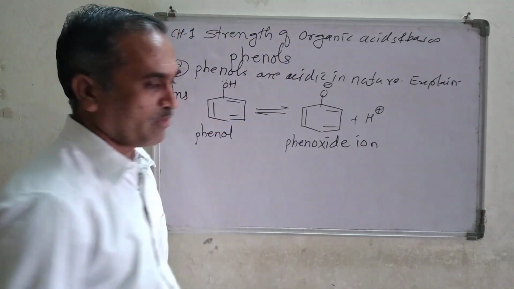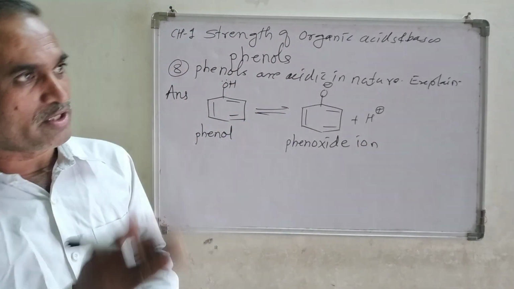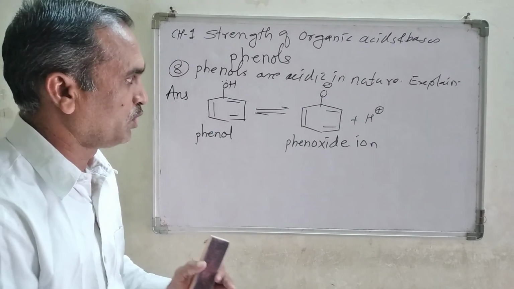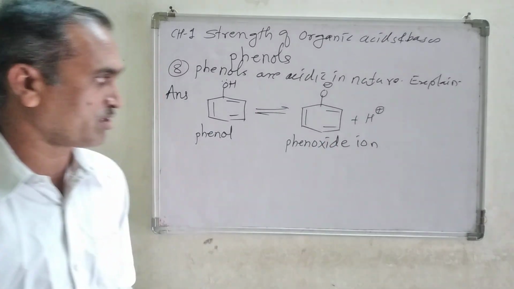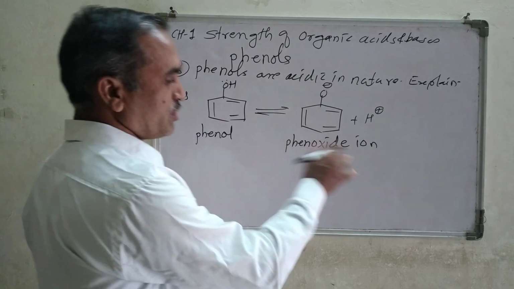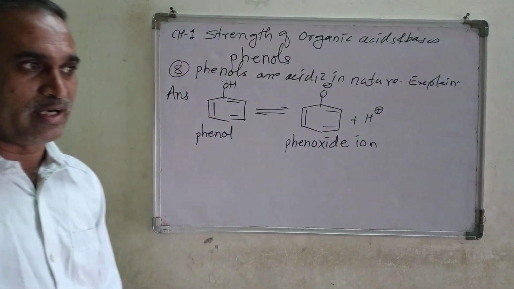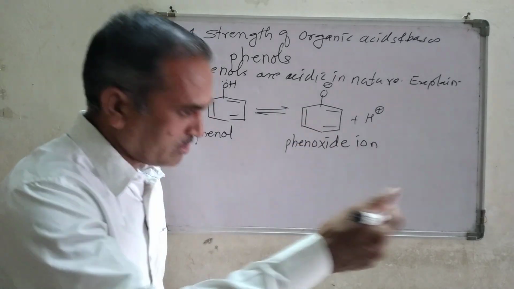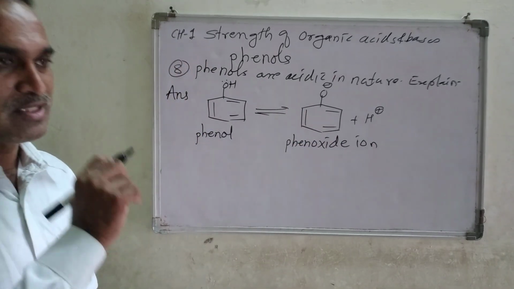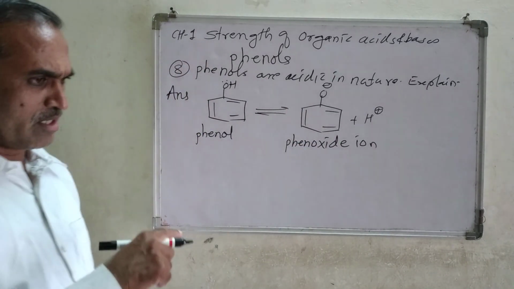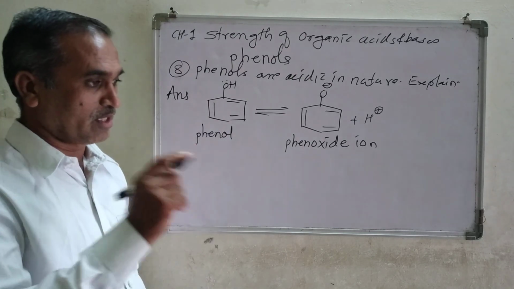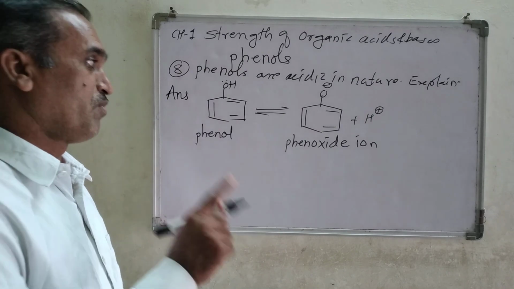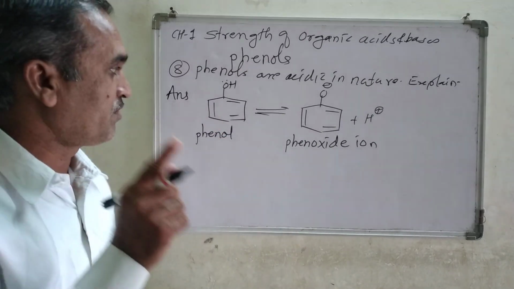You have to know whether the phenoxide ion is stabilized or destabilized. Phenoxide ion is a conjugate base, and we already learned the factors affecting acidity. Number one is the strength of HA, second is the electronegativity of A, third is the stability of the conjugate base, fourth is the nature of the solvent.